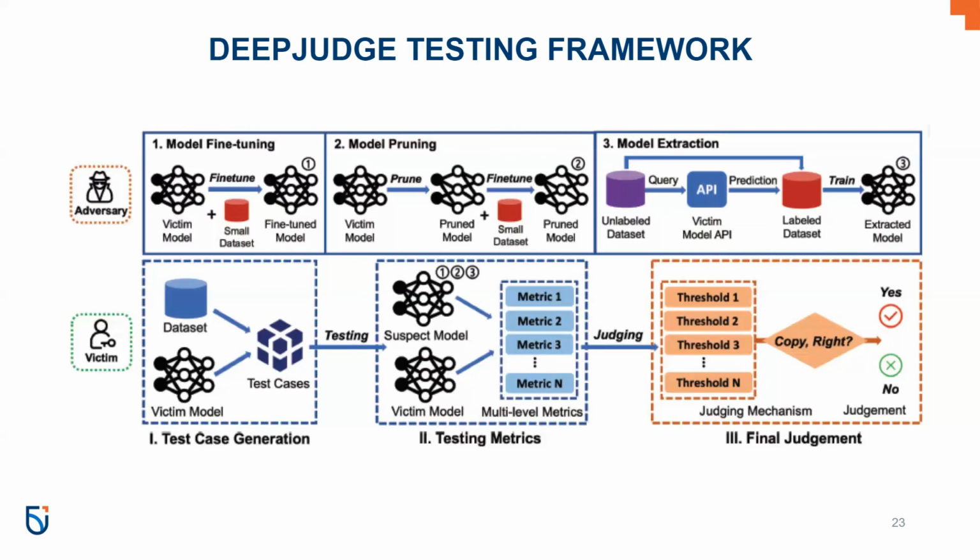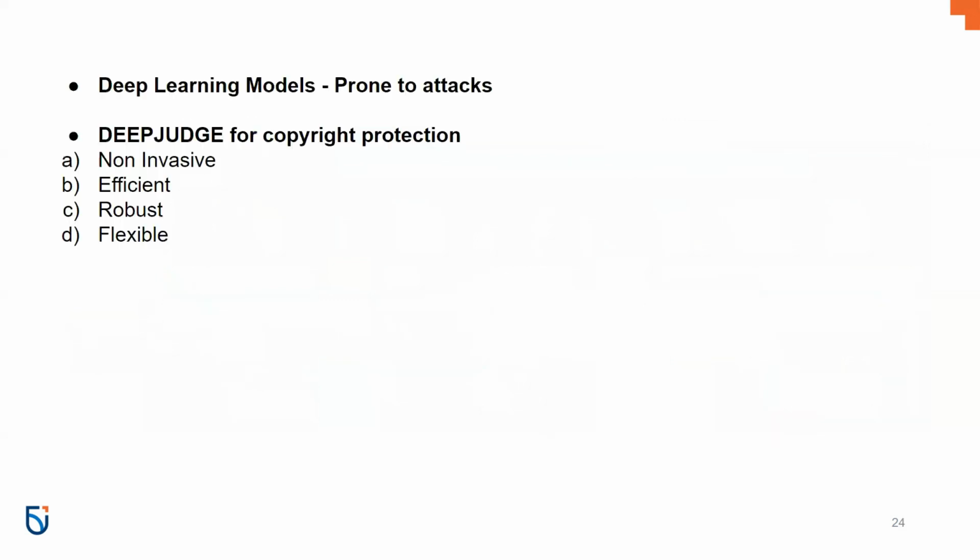The advantages of DeepJudge include it being non-invasive, as it works directly on the model and does not tamper with the training process like the existing techniques. Efficient, as it only needs a small set of seed test cases and a quick scan of the two models. Flexible, as it can easily incorporate new testing metrics or test case generation methods to obtain more confident and robust judgment. Fairly robust to model extraction attacks and adaptive attacks. They verify the effectiveness of DeepJudge under three typical copyright infringement scenarios, including model fine-tuning, pruning, and extraction, via extensive experiments on both image classification and speech recognition datasets with a variety of model architectures.